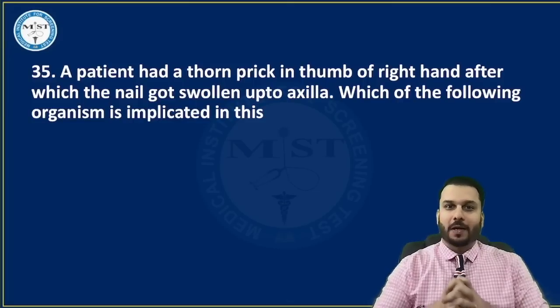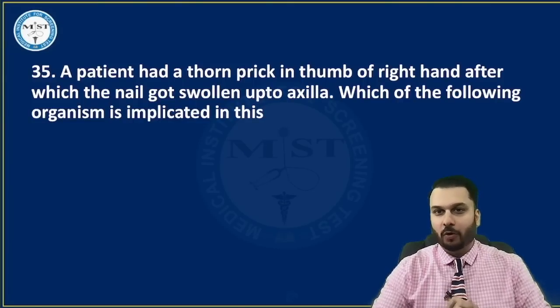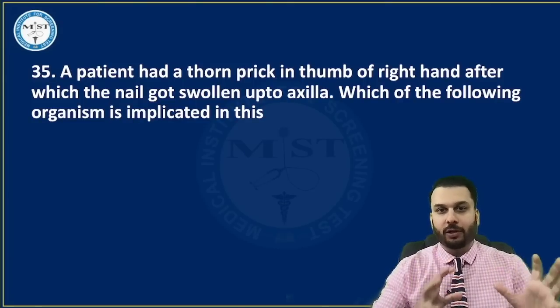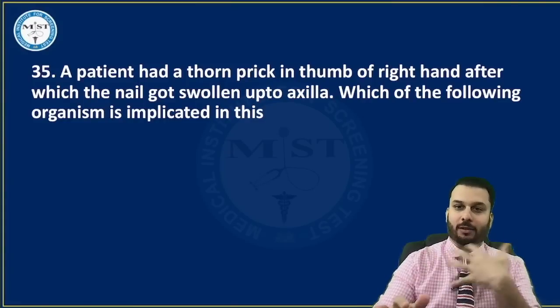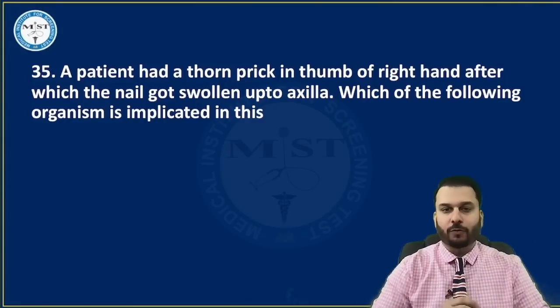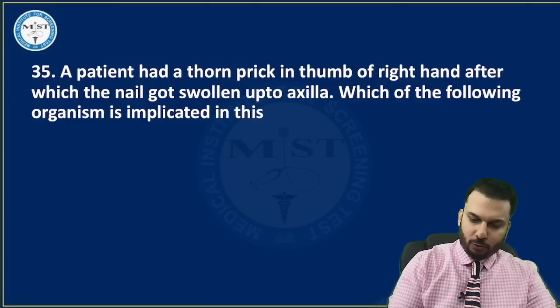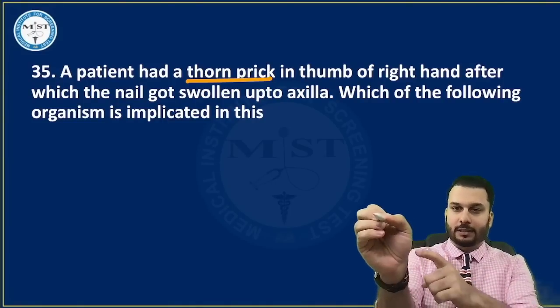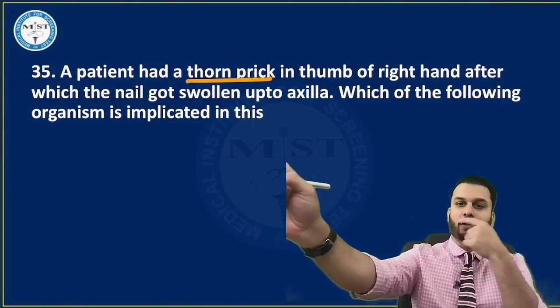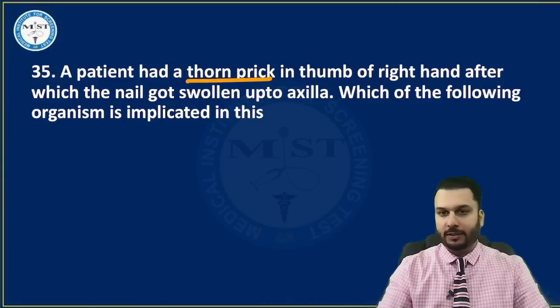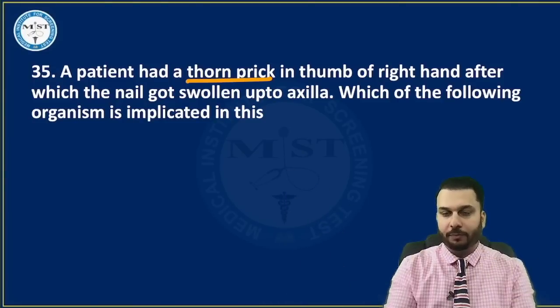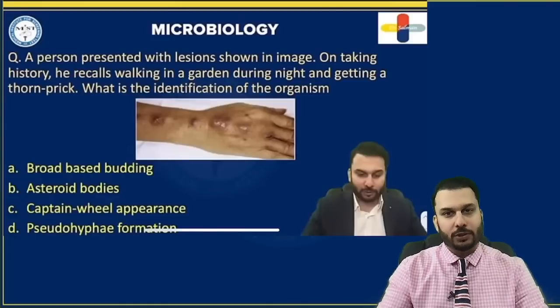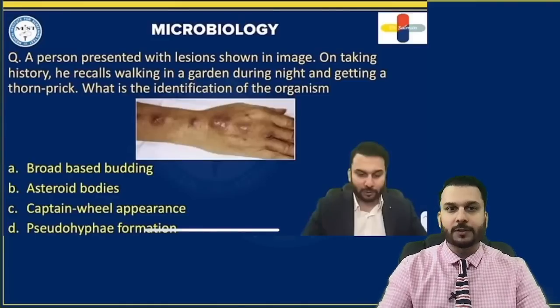Next question. A patient had a thorn prick in the thumb of the right hand, after which the nail got swollen up to the axilla, probably until the shoulder. Which of the following organisms is implicated in this? Guys, obviously two hints given here: thorn prick, Rose Gardener's disease, or sporotrichosis. As we know, in this disease the ulcers keep spreading along the lymphatics and they may extend beyond the level of origin. This was the exact question that was discussed by us in the 25 series.